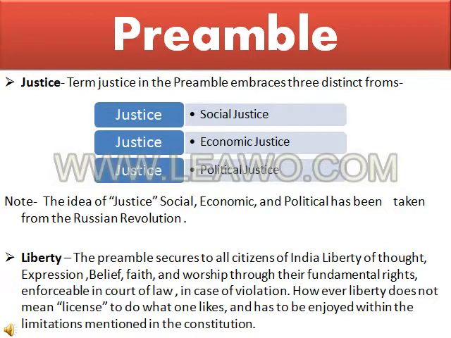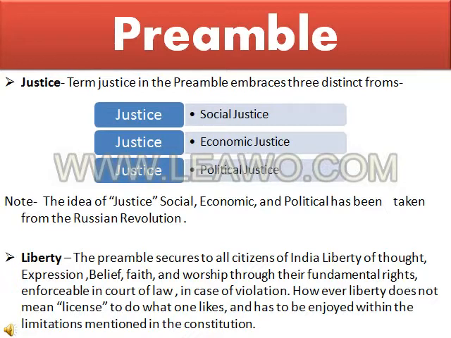Here is the next word, justice. What does it mean, justice? The term justice in the preamble embraces three distinct forms: social, economic, and political justice. What does social justice mean? Why has this word been mentioned? Social justice means the equal treatment of all citizens without any social distinctions based on caste, race, color, and sex. The second one is economic justice, meaning the Constitution of India doesn't allow anyone to discriminate between people on the basis of economic factors.